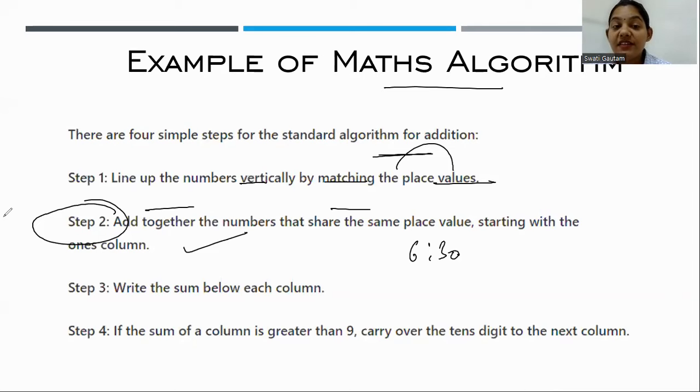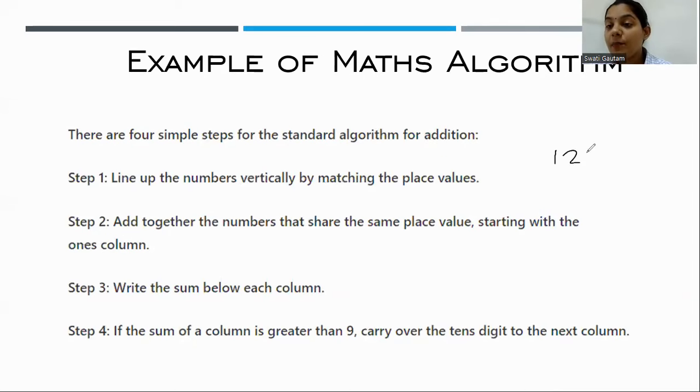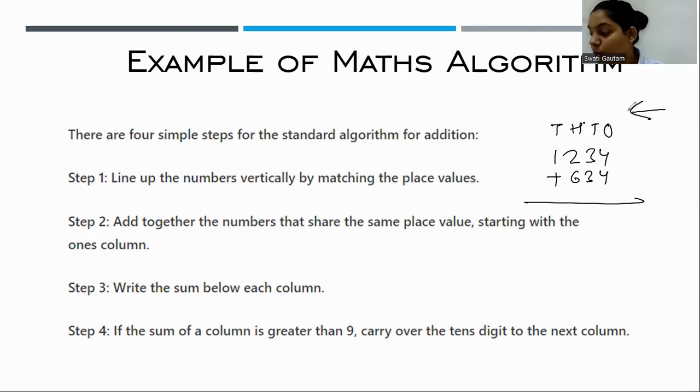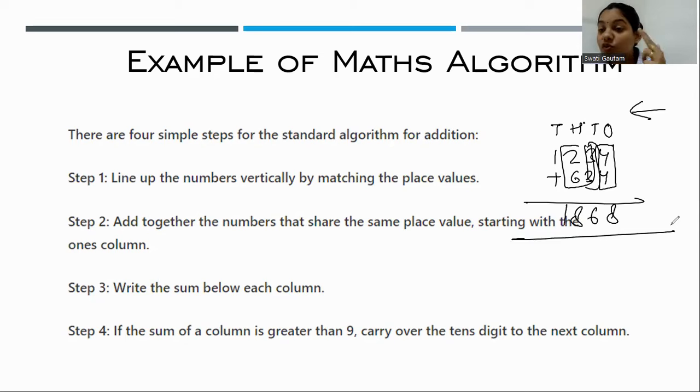In mathematics, how are we using algorithms? Suppose we have to find the sum of the numbers 1234 and 634, and we have to add them. When we are adding numbers, we are adding the places. Suppose this is the ones place, this is the tens place, this is the hundreds place, and this is the thousands place. We always start from the right side, from the ones place. We add the numbers at the ones place only, vertically, so this is 8. Then we add the numbers in the tens place, that is, this 6. Then we add the hundreds place numbers. So this is the algorithm.